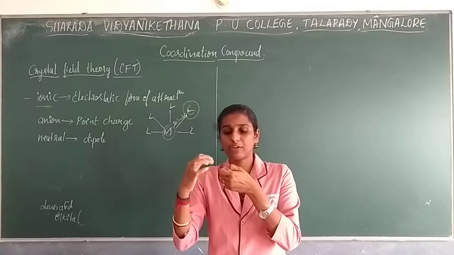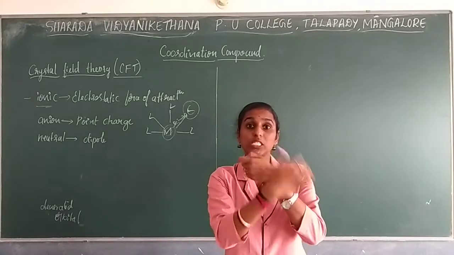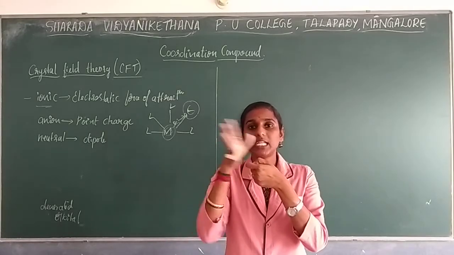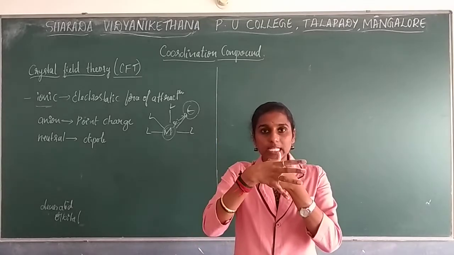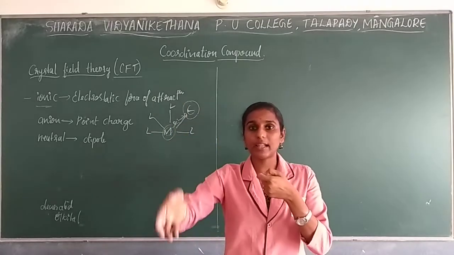Due to this repulsive force, the d orbitals that had the same energy get disturbed and move to higher energy.